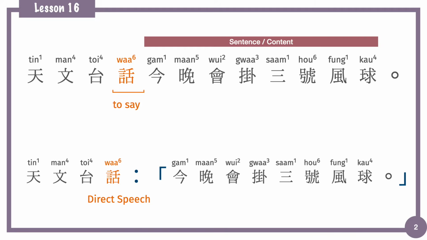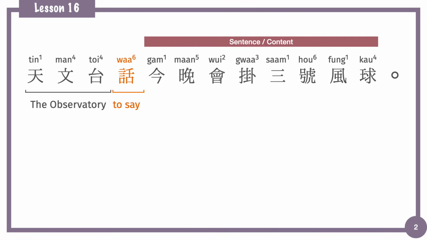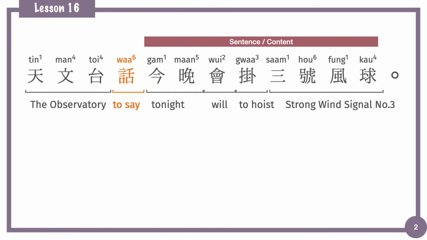Okay, come back to the reported speech. 天文台話今晚會掛3號風球. First, we have the source, 天文台, the observatory. And then after 話 is the information sentence. 今晚會掛3號風球. 今晚 means tonight. 會, will. 掛, to hoist. 3號風球 is strong wind signal number 3.